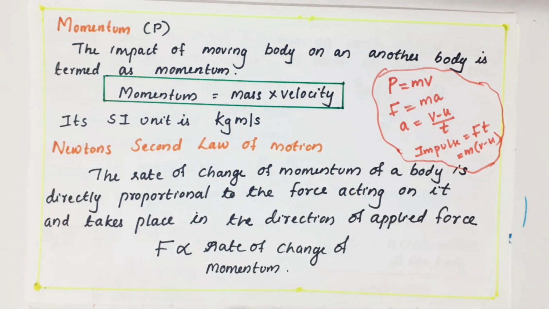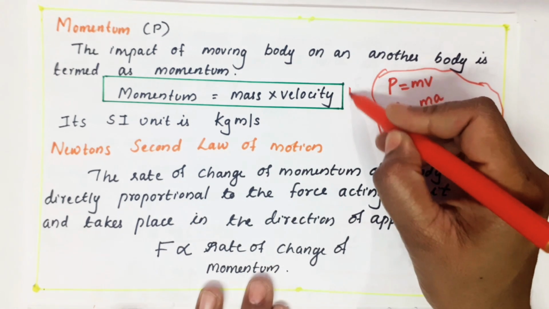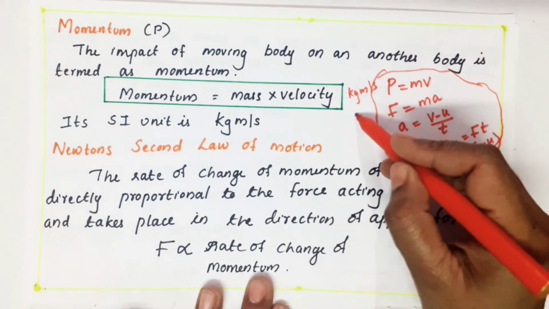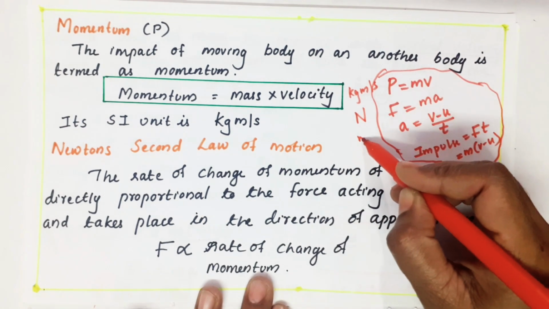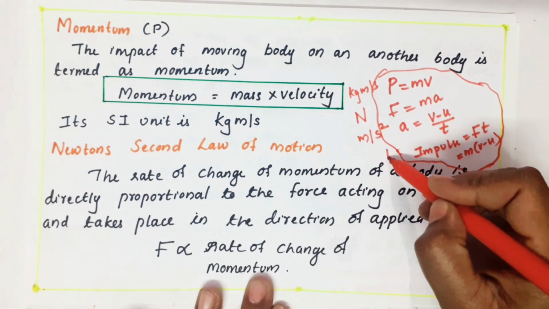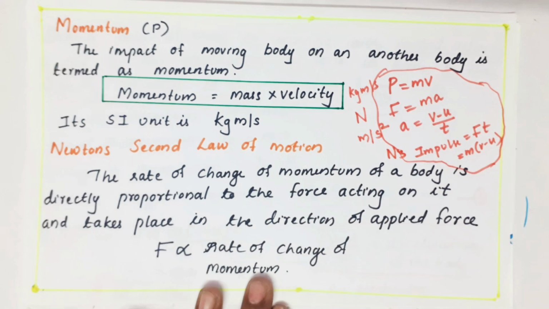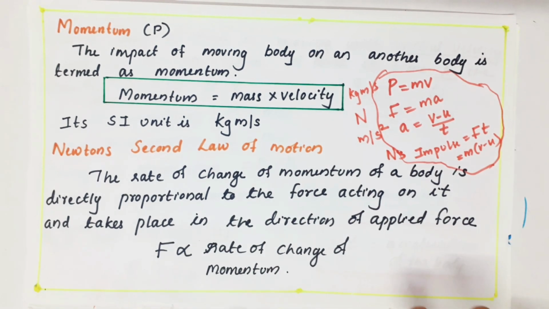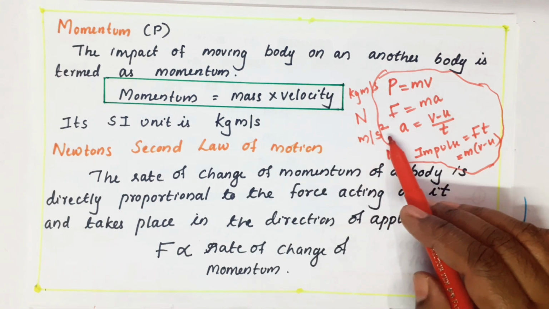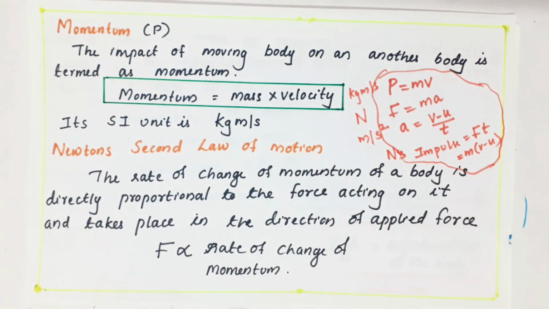Clear? All the units also you have to remember. Unit of momentum is kg meter per second. Unit of force is Newton. Unit of acceleration is meter per second square. Unit of impulse is Newton second.